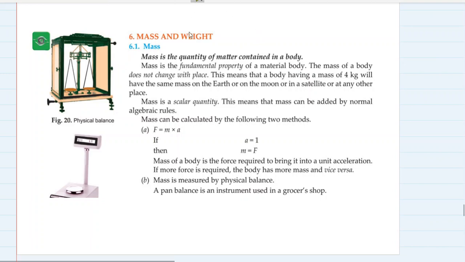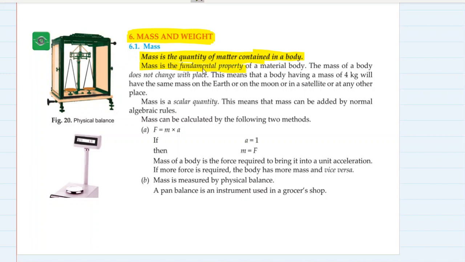So our next topic is mass and weight, which are very troubling terms for all of you till now. Mass and weight. What is mass and what is weight? Let's try to understand it. First, mass. Mass is the quantity of matter contained in the body.